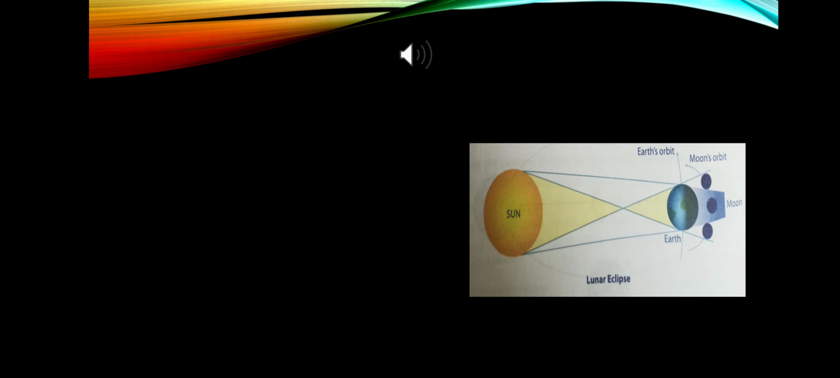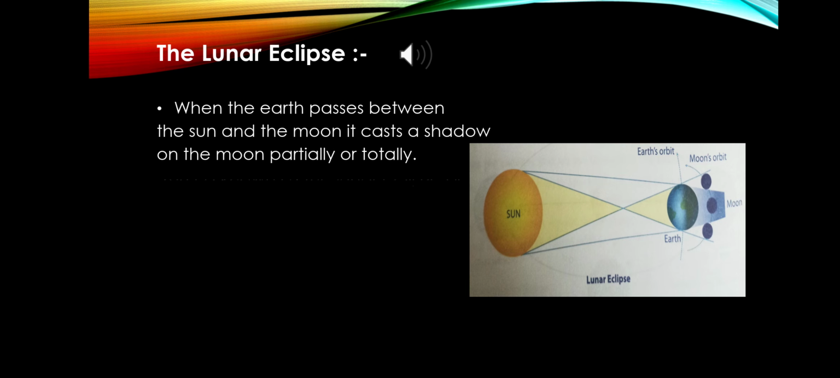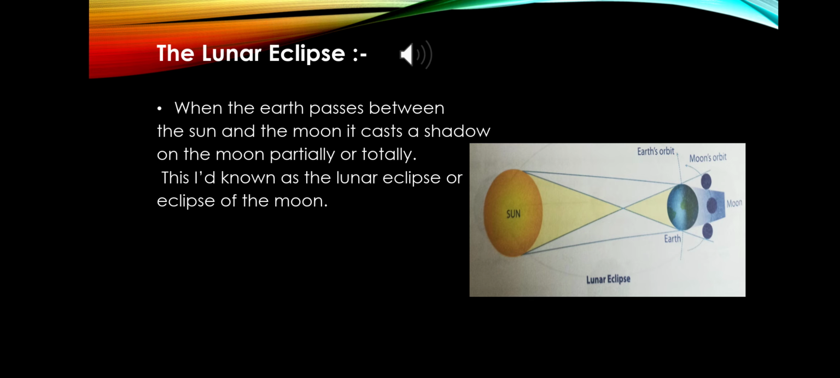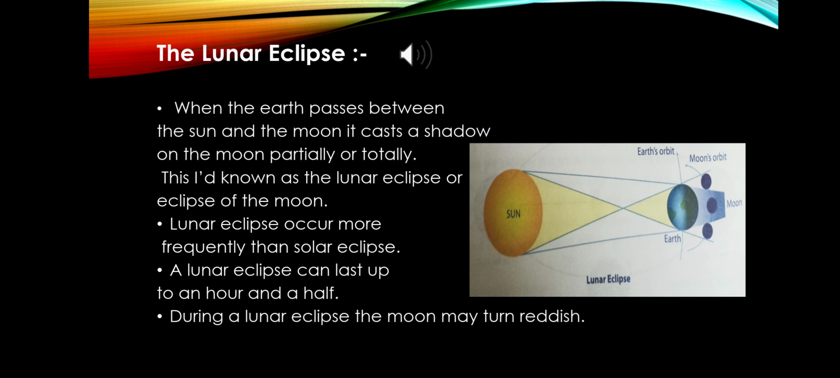Lunar eclipse. When the earth passes between the sun and the moon, it casts a shadow on the moon totally or slightly. This is known as lunar eclipse or the eclipse of the moon. And here you can see the position of the earth is between the sun and the moon. Lunar eclipses occur more frequently than solar eclipses. A lunar eclipse can last up to an hour and a half. During a lunar eclipse, the moon may turn reddish in color.